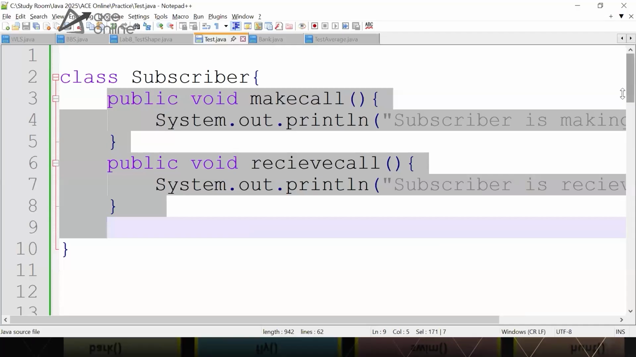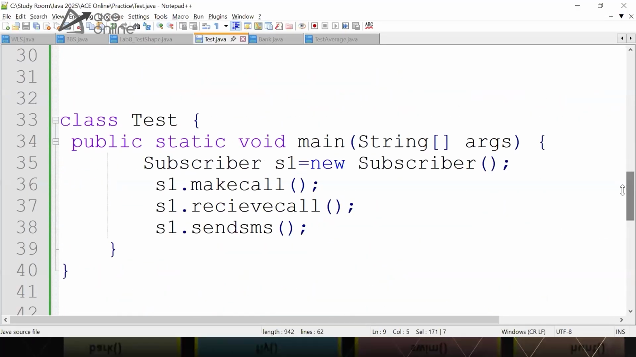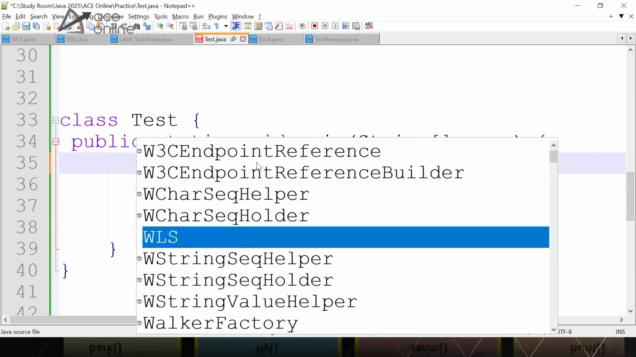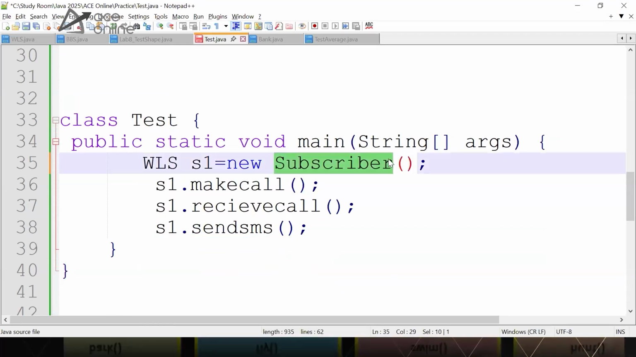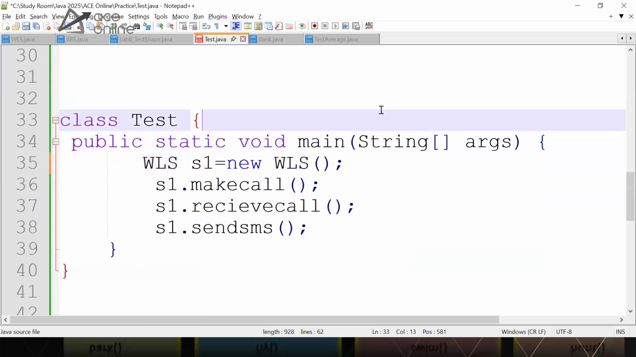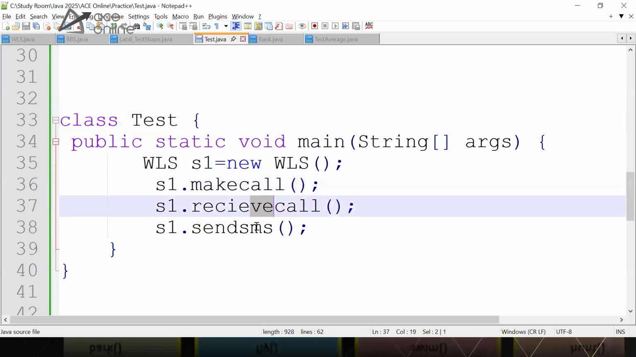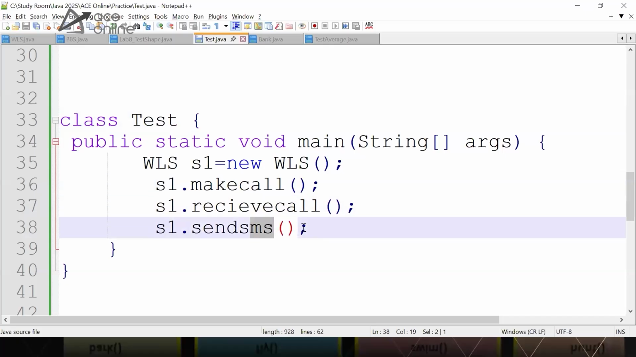But if I make an object of WLS, suppose you purchase a mobile phone now. So you make an object of WLS. Here also you make an object of WLS. Now can you call send SMS? Now can you call make call, receive call, and send SMS? Yes. Even you can call receive SMS as well.